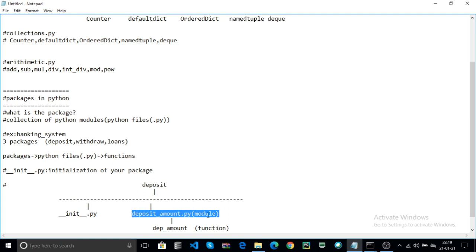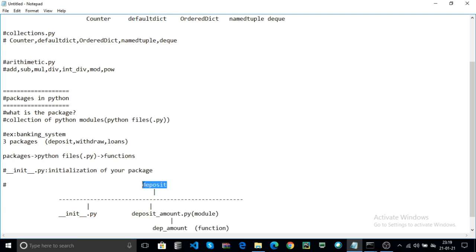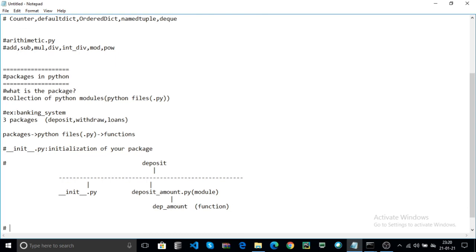In the previous video we created a Python file, and in that we created different functions. This is one package. The package contains different modules. The modules contain different functions. You can create many modules and many functions based on your need. Now the next one.